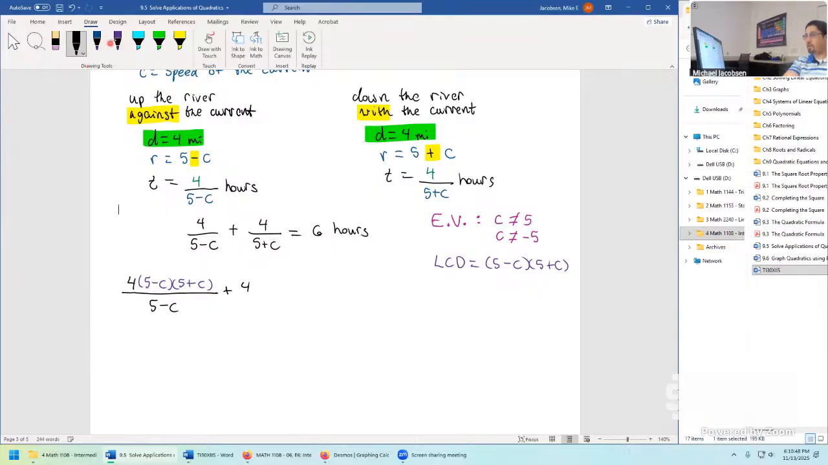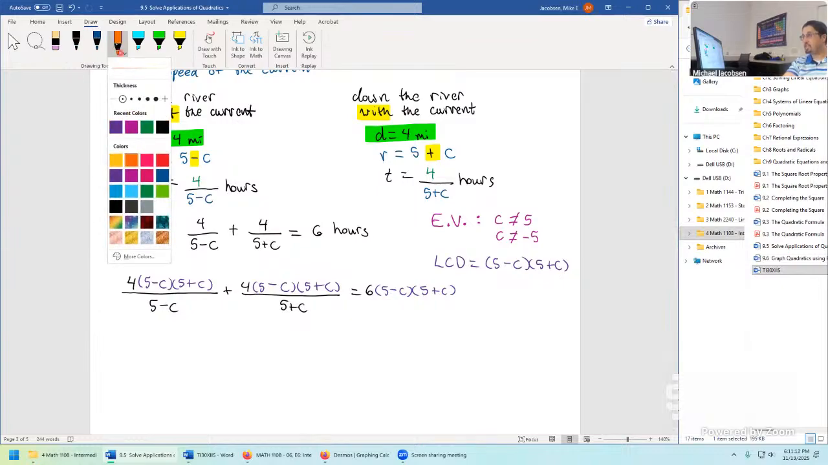Then just keep on doing it all over again. Here's 4 times the least common denominator again. Divide by 5 plus c. And the right-hand side doesn't have a denominator. It still multiplies by 5 minus c times 5 plus c. So the equation gets messier at this stage, but now we have some simplifications.